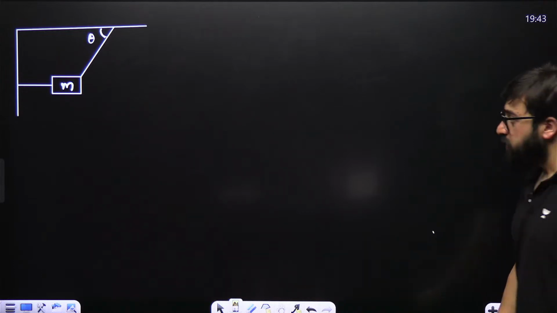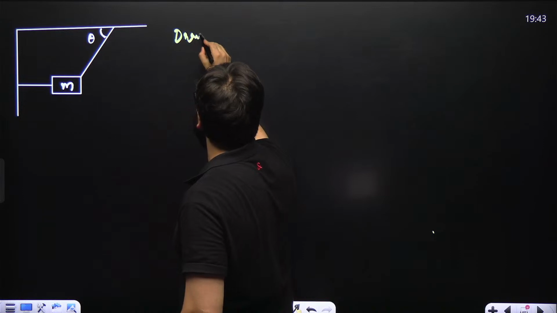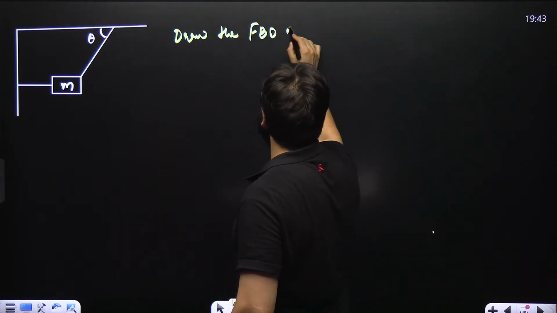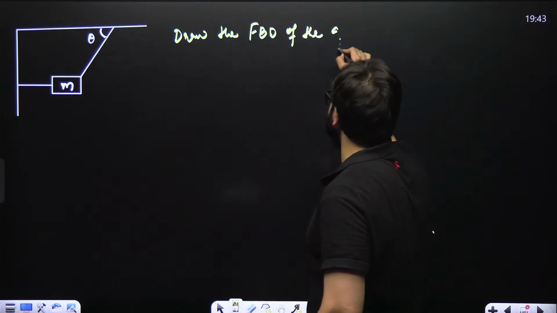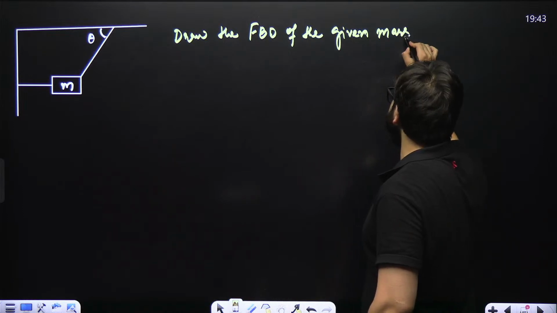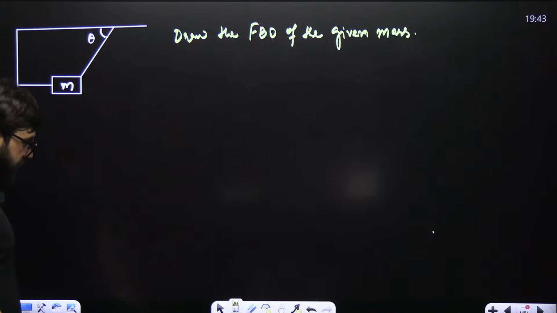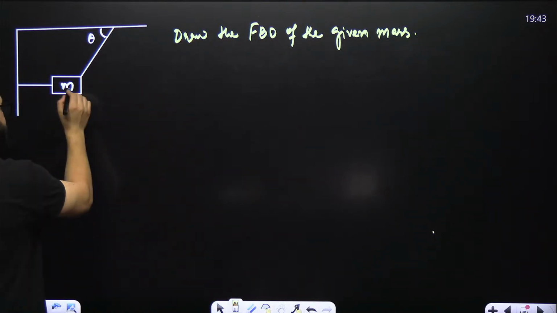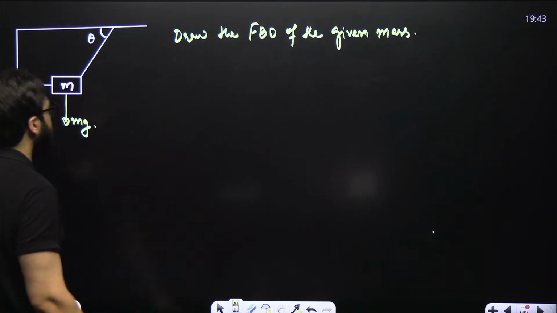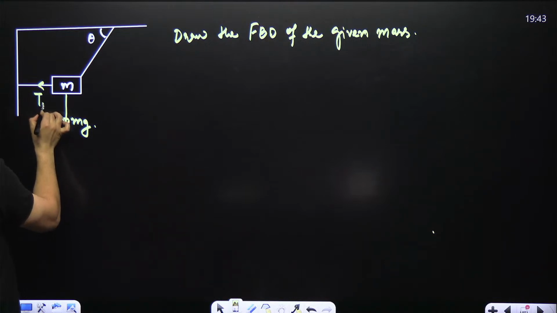Okay. Now we say draw the FBD of the given mass. You have to draw the free body diagram of this given mass over here. Guys, understand very carefully. If this is a mass, in the downward direction one force will act, that is mg. And here you have a string, so obviously here the tension will be T1.